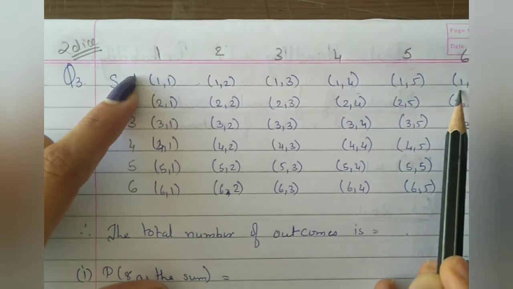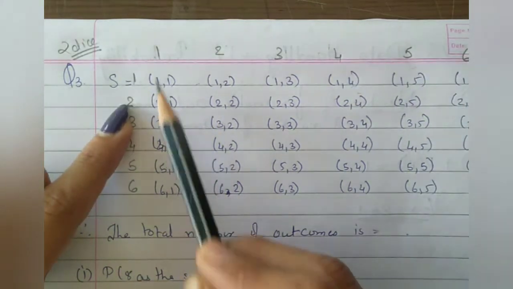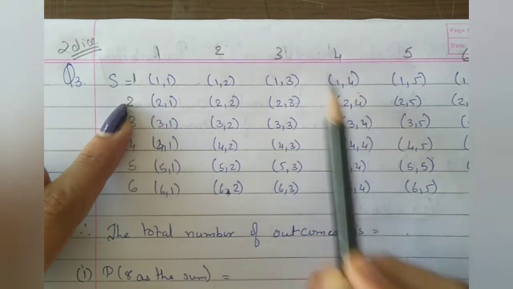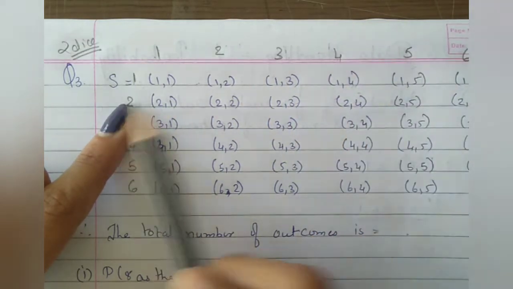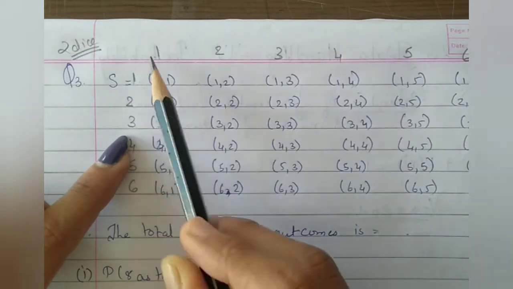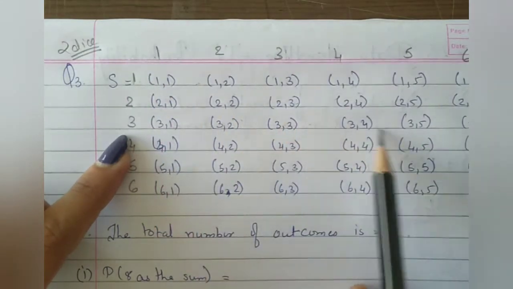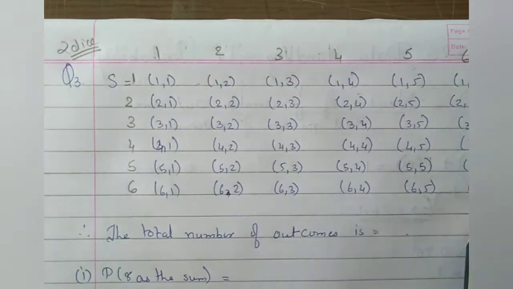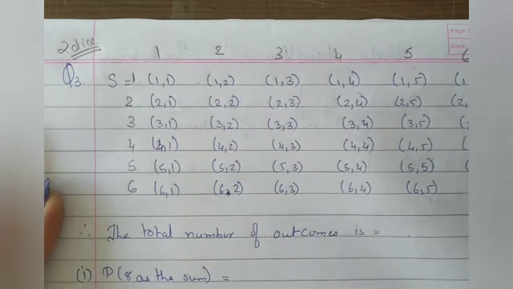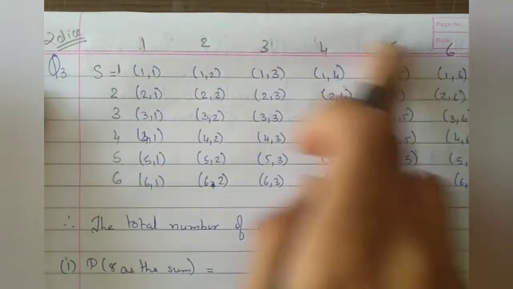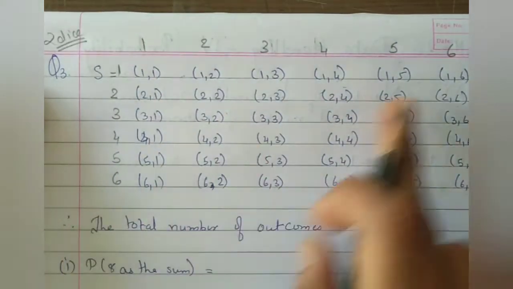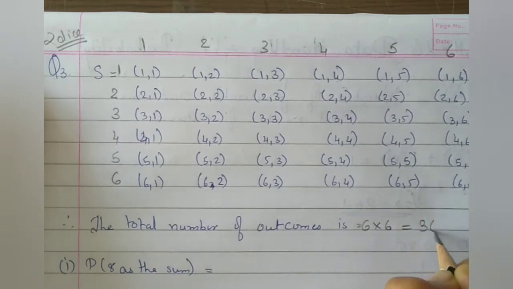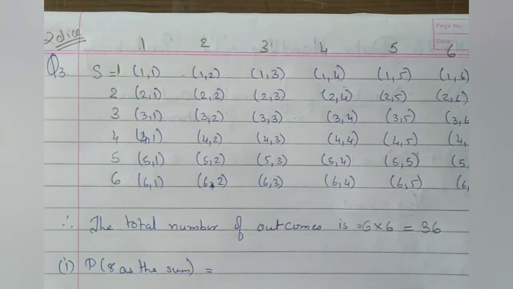So these are the possible outcomes. Here also 2 1, 2 2, 2 3, 2 4, 2 5, 2 6, 3 1, 3 2, 3 4 and so on up to 6 I had written. Now the total number of outcomes is 6 into 6, which is equal to 36.